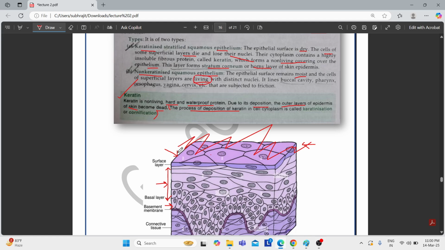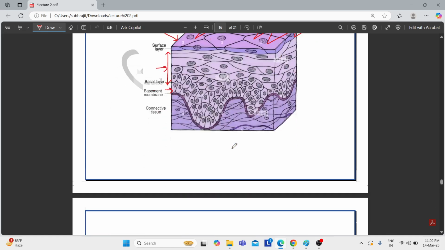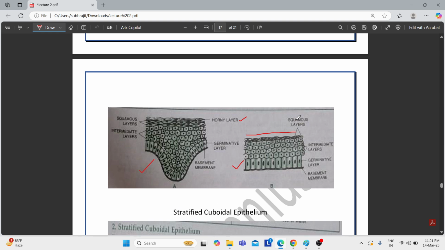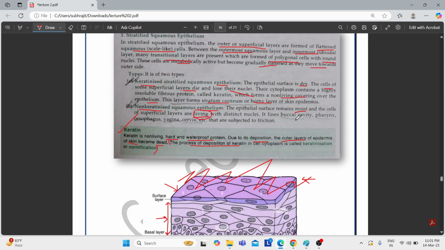That means there will be no presence of an additional stratum corneum or horny layer on this non-keratinized squamous epithelium. See, this one is the keratinized one, and this one is the non-keratinized one. There is no stratum corneum due to the absence of keratin. This is a very important difference between keratinized and non-keratinized epithelium.